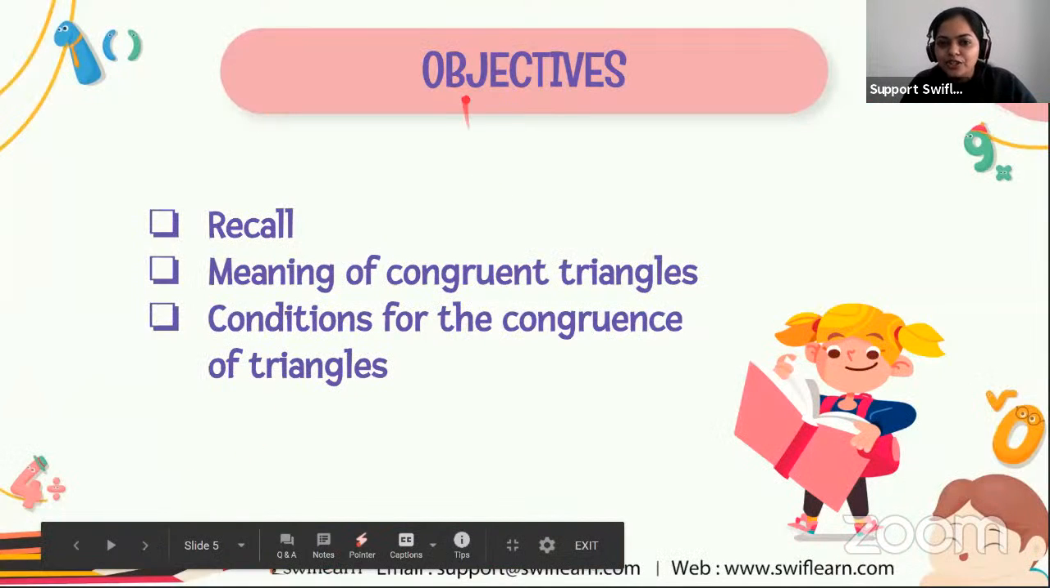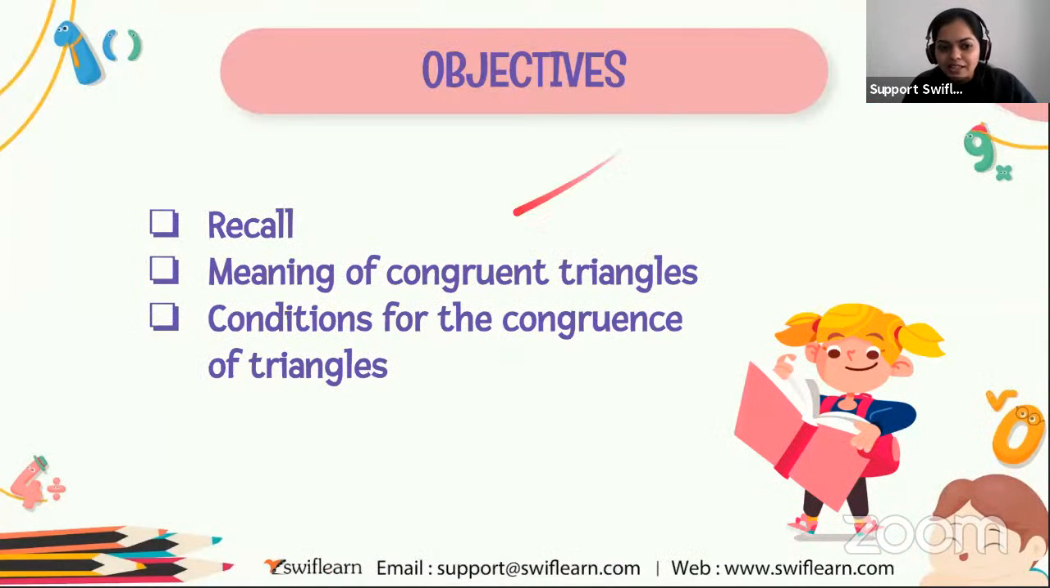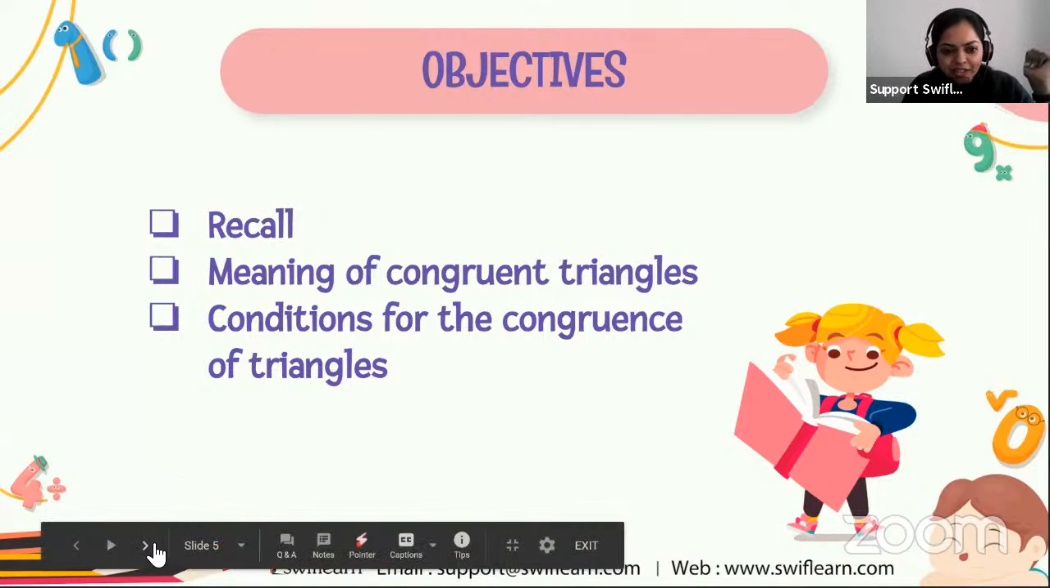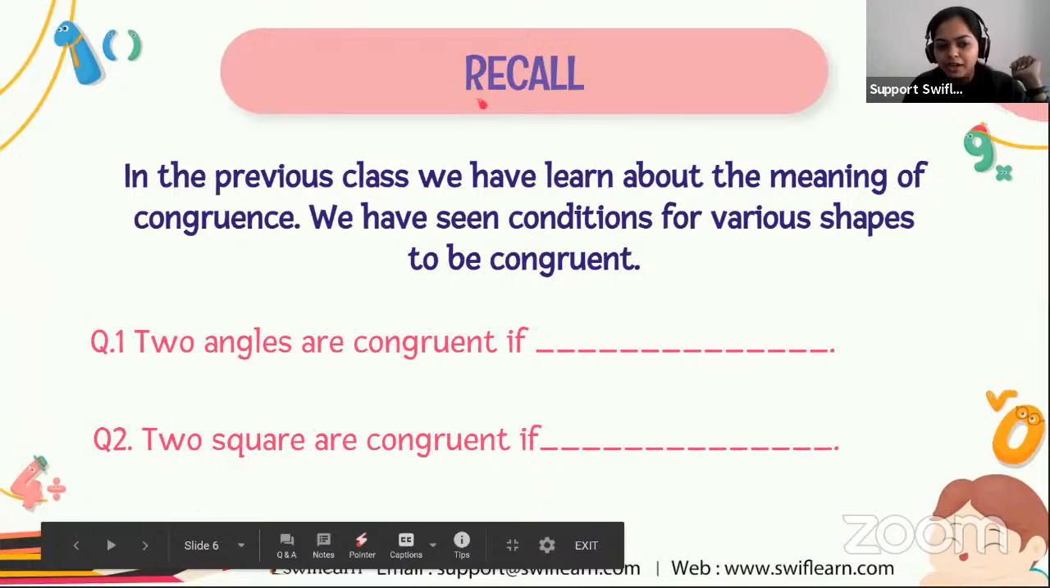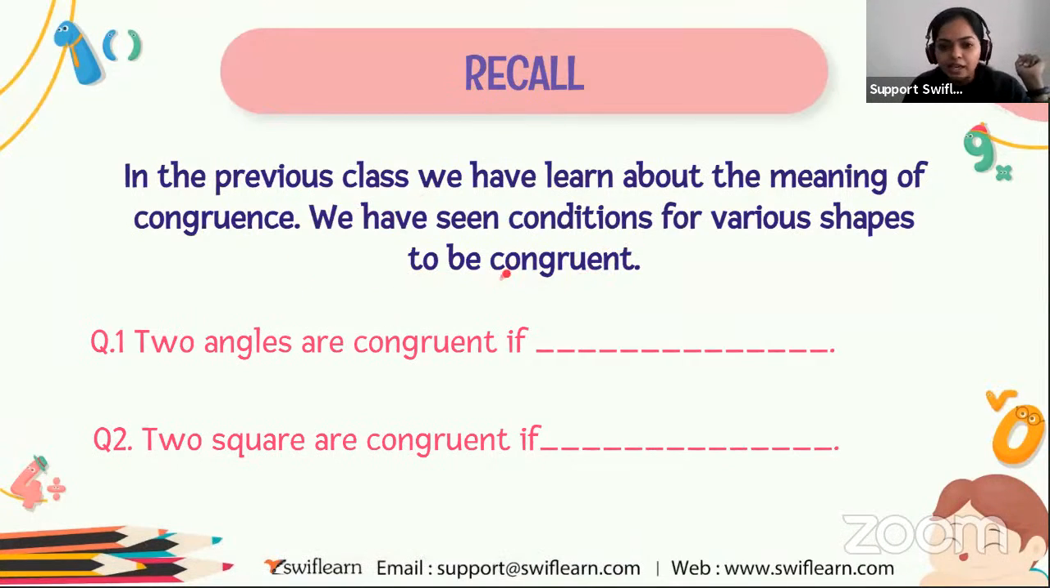This is all about the objective of today's class. Today we will recall the topics that we discussed in the first session. Then moving on to the meaning of congruent triangles, then the condition for the congruence of triangle. And here is the recall part. In the previous class, we learned about the meaning of congruence and we saw the condition for various shapes to be congruent.